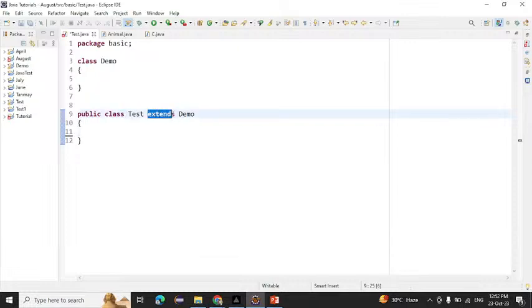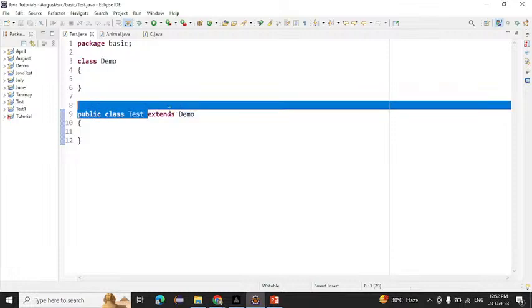And why are we using extends here? Inheriting. If you want to inherit Demo into Test, we can use the extends keyword here. If you want to achieve inheritance, that's why we are using extends here. Till now we saw that. And what is meant by inheritance?